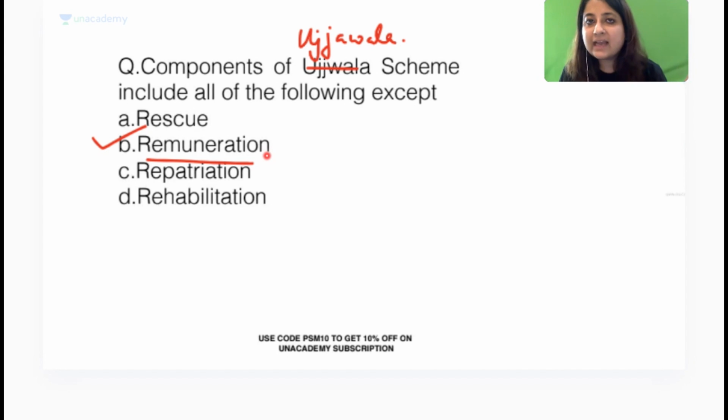Suppose any child has been a victim of child trafficking, or a woman has been a victim of trafficking. When I rescue her, am I giving her money? That I'm so sorry you were a part of this, please take this money, it is like a compensation from the government. Is that being done? It's not being done. Okay. So Ujjala scheme, please remember, is for child trafficking.